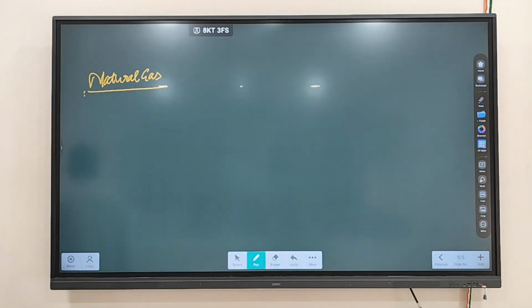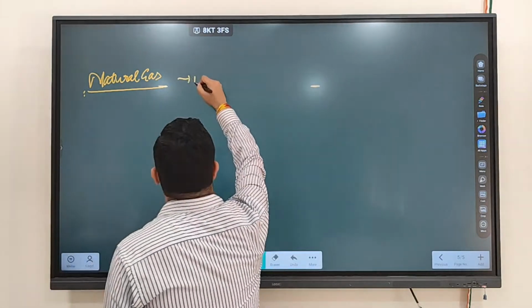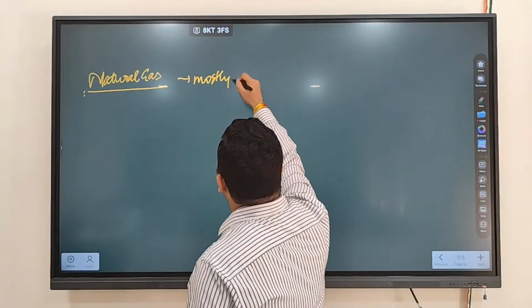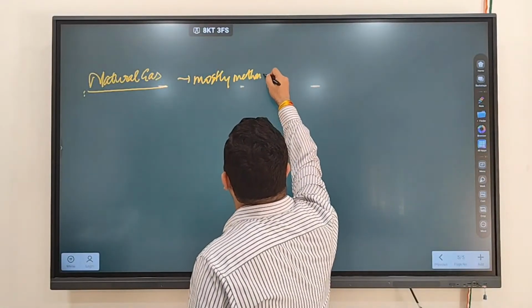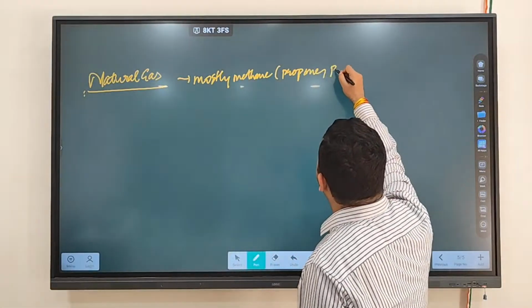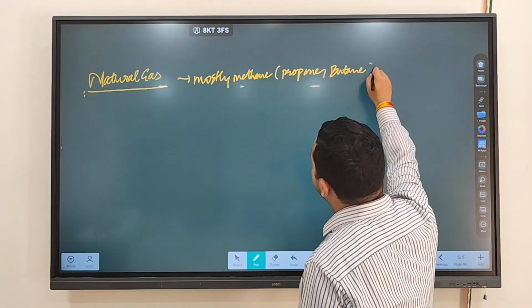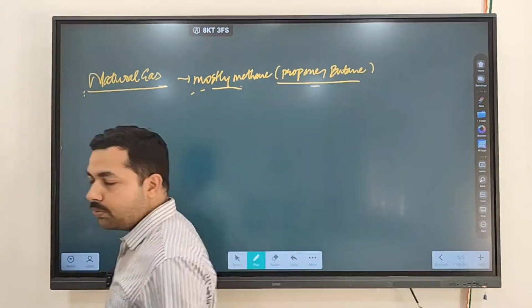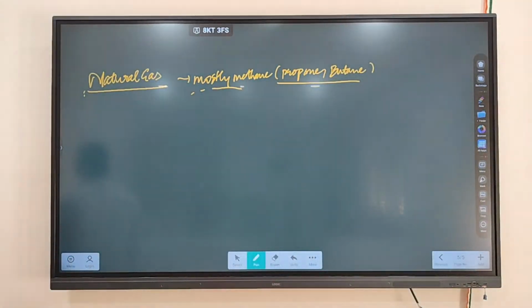What is natural gas? Natural gas is mostly methane with some amount of propane, butane, and other things that are also found. But it is mostly methane in nature. Clear? Any doubt regarding this part?